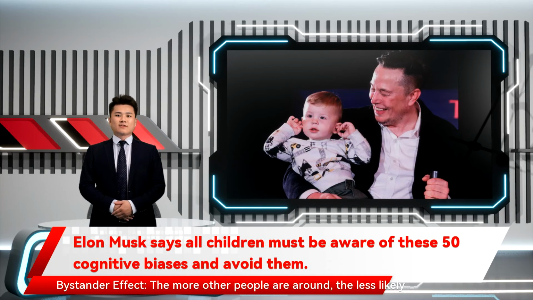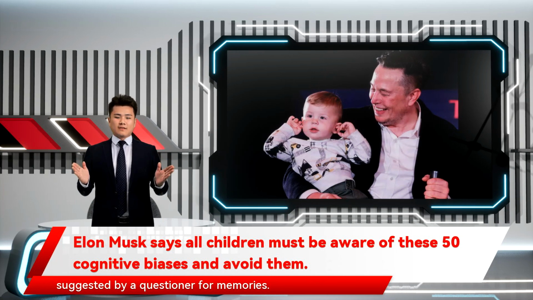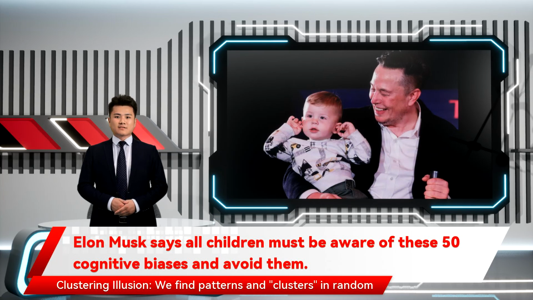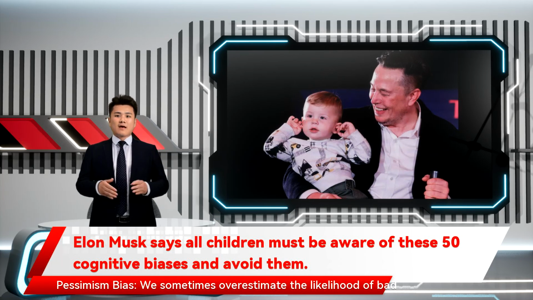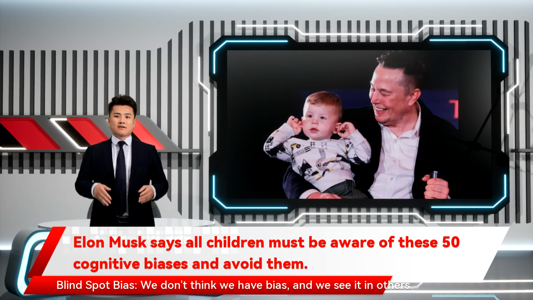43. Bystander effect. The more other people are around, the less likely we are to help a victim. 44. Suggestibility. We, especially children, sometimes mistake ideas suggested by a questioner for memories. 45. False memory. We mistake imagination for real memories. 46. Cryptomnesia. We mistake real memories for imagination. 47. Clustering illusion. We find patterns in clusters in random data. 48. Pessimism bias. We sometimes overestimate the likelihood of bad outcomes. 49. Optimism bias. We sometimes are over-optimistic about good outcomes. 50. Blind spot bias. We don't think we have bias, and we see it in others more than ourselves.